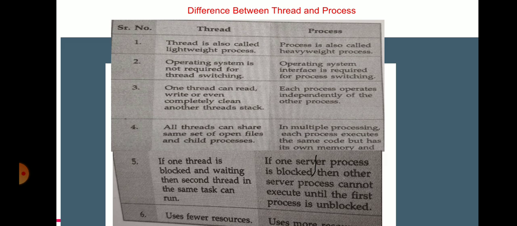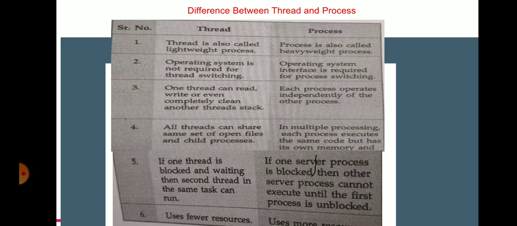Next is the difference between threads and processes. Threads are known as lightweight processes, or in another way, the process is called a heavyweight process. The operating system is not required for thread switching. Here, operating system interface is required for process switching. Third, one thread can read and write or even completely clear another thread's stack.